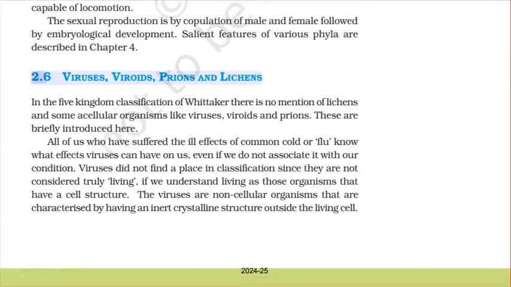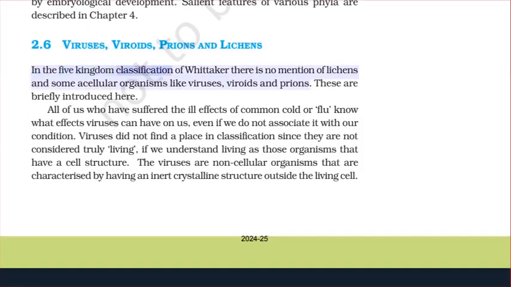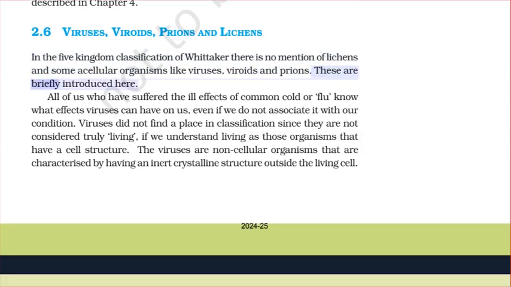2.6 Viruses, viroids, prions, and lichens. In the five-kingdom classification of Whittaker, there is no mention of lichens and some acellular organisms like viruses, viroids, and prions. These are briefly introduced here.